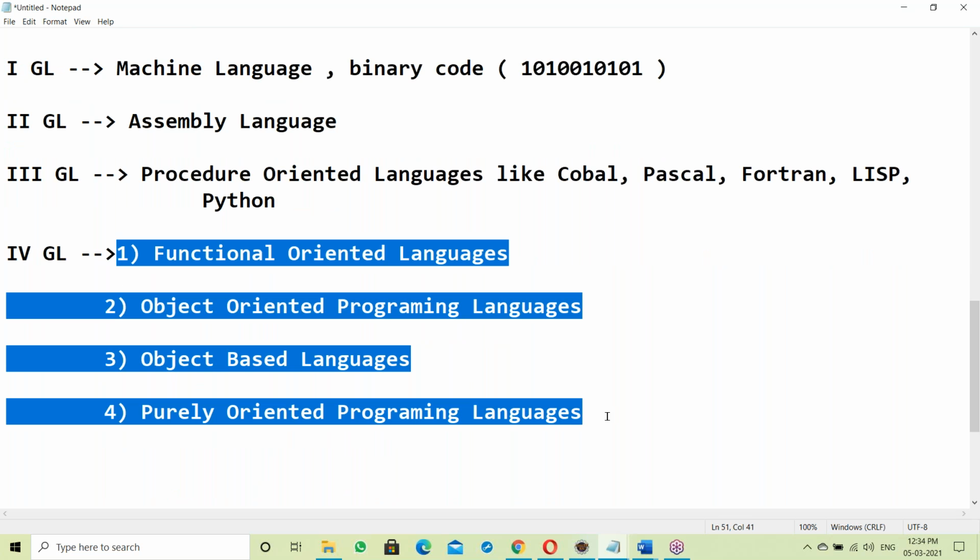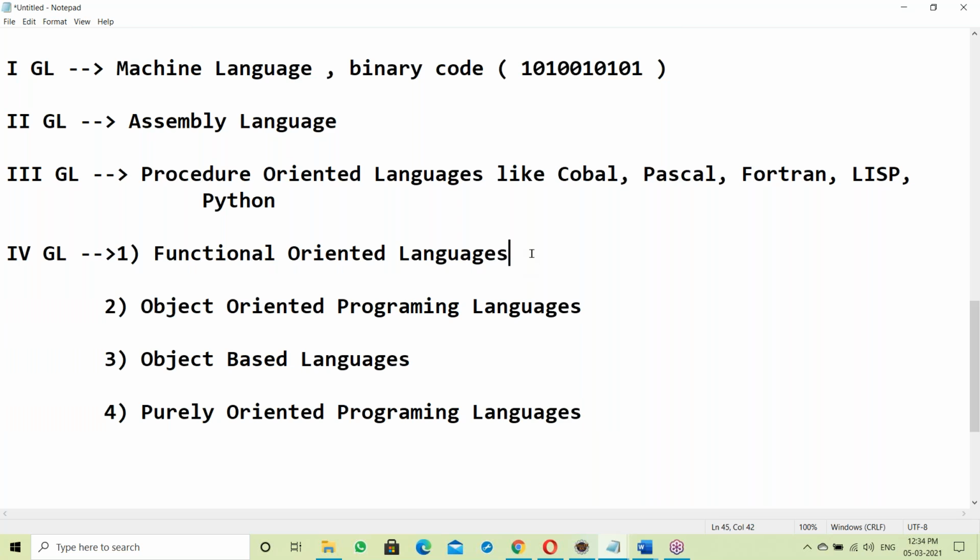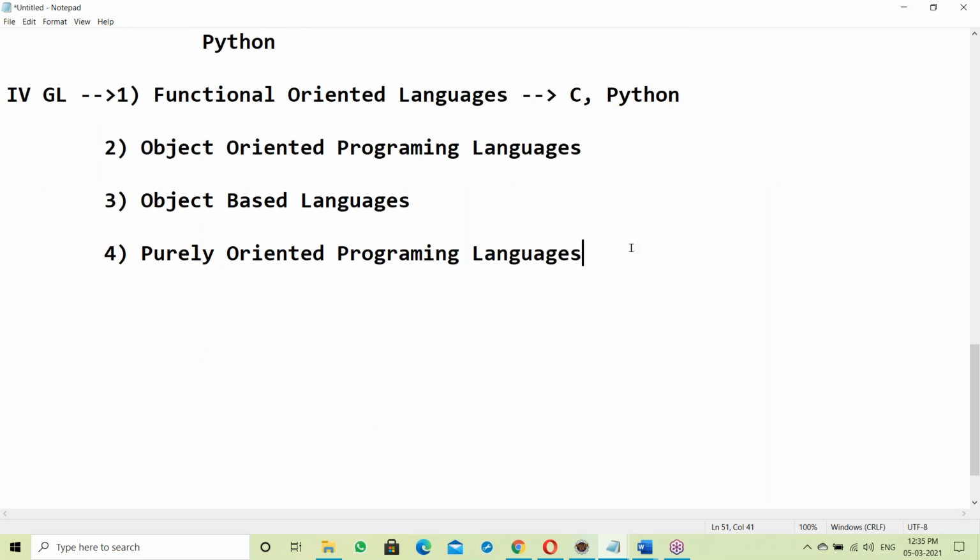Nowadays we are using fourth generation languages. Functional-oriented languages include C language and Python. In Python we can write procedures and functions both. In C language there are only functions, no procedures concept. In Python we can write both. So what is a procedure, what is a function? Let us see.